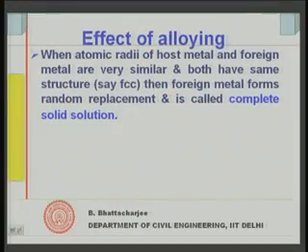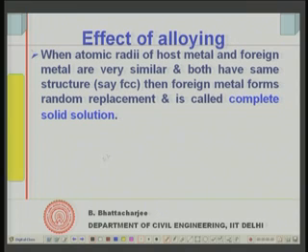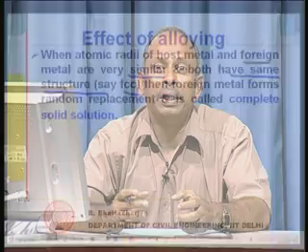So, you can see that when the atomic radii of the host metal and the foreign metal are very similar, and both have the same structure, you remember we discussed different structures, the arrangement in which atoms are present, because we said that they are spheres in contact with each other and they have a specific arrangement in the grains.